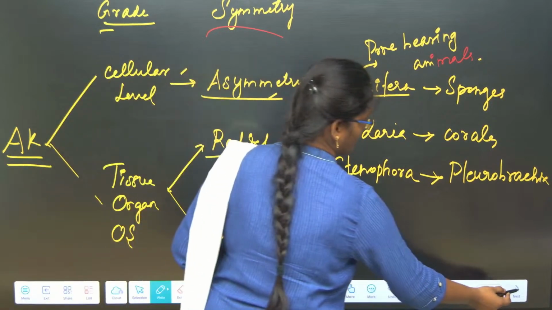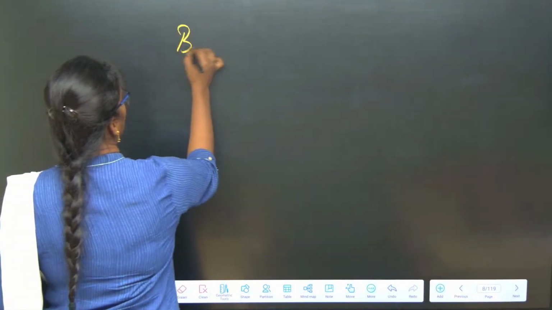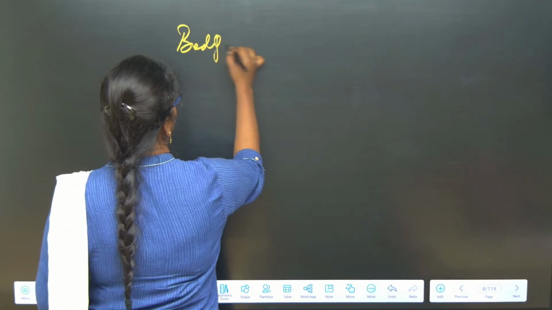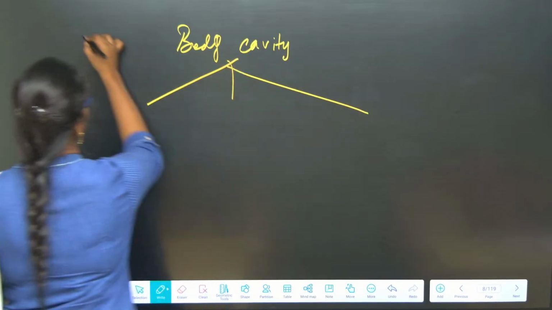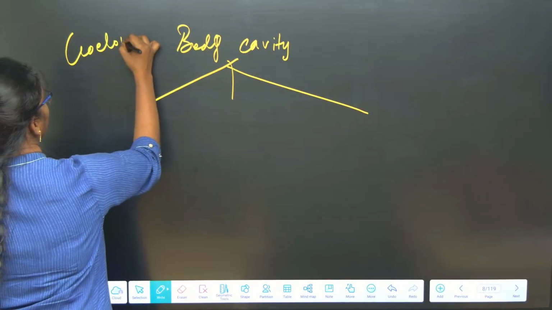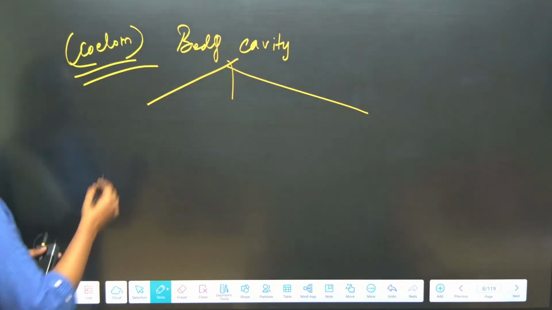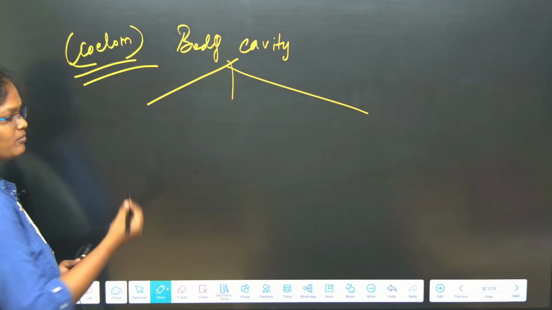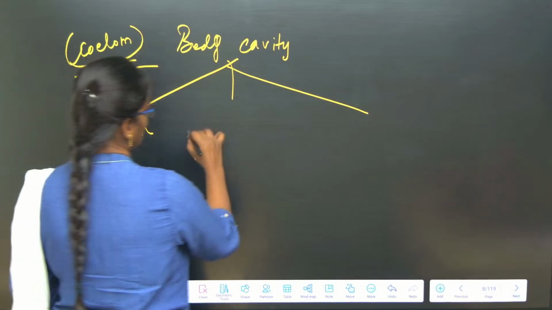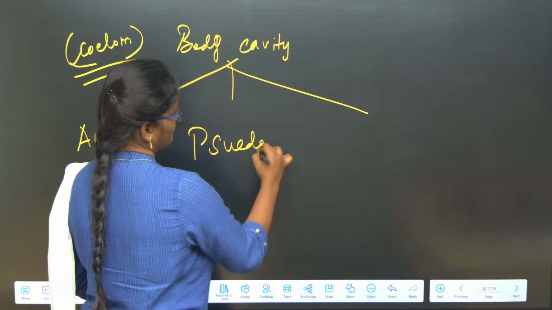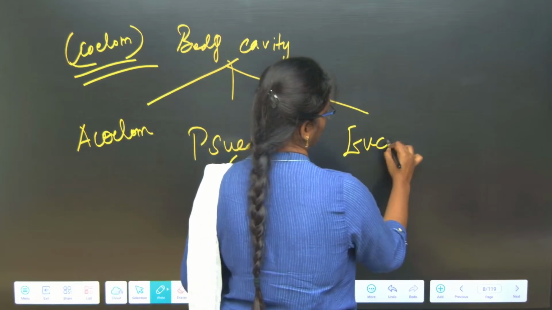Okay. So based on the body cavity, we can classify it into three. Okay. The technical term for body cavity is the coelom. Okay. Coelom is the body cavity. So we have three different types of body cavity. One is acoelom, pseudocoelom and eucoelom.